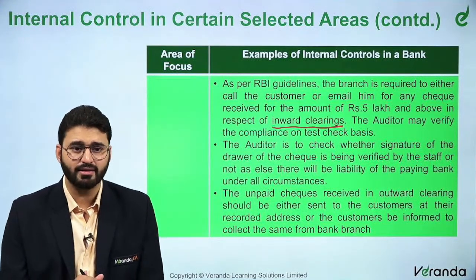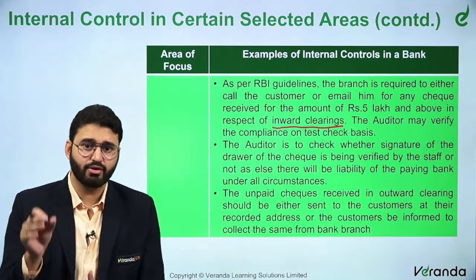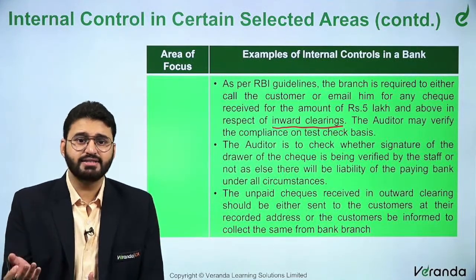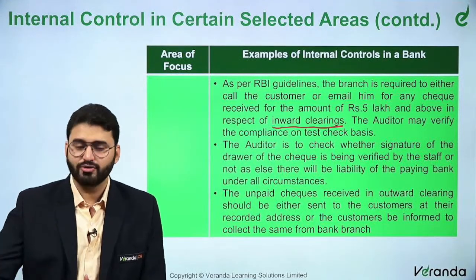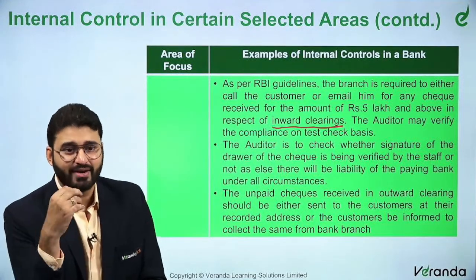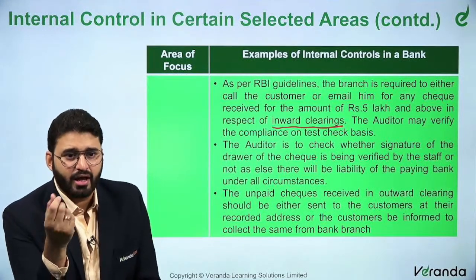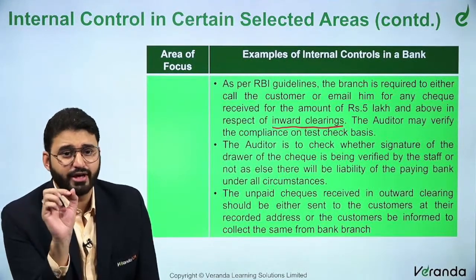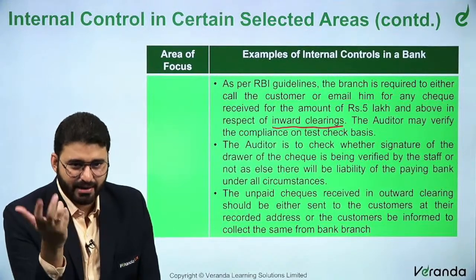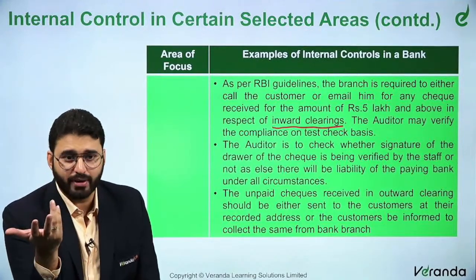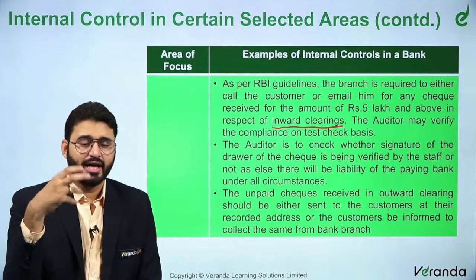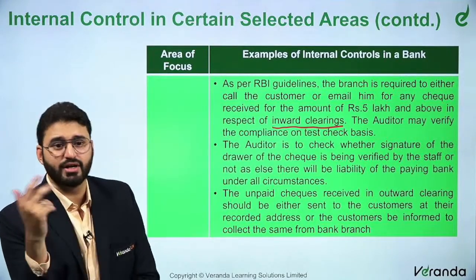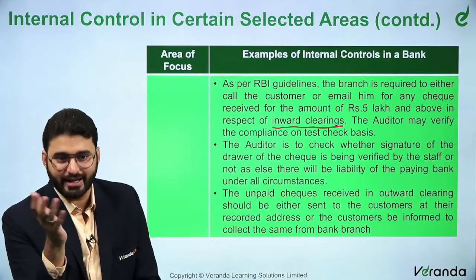As per the RBI guidelines, the branch is required to either call the customer or email him for any check received for the amount of 5 lakhs. This much amount is debited. Sometimes whenever a transaction happens, you will immediately get an automated call, whether you have done this or not. This is an example, and it's all automated. There's no one doing it, it's a computer call. If you accept it, press 1. If you don't accept it, press 2, and something like that.